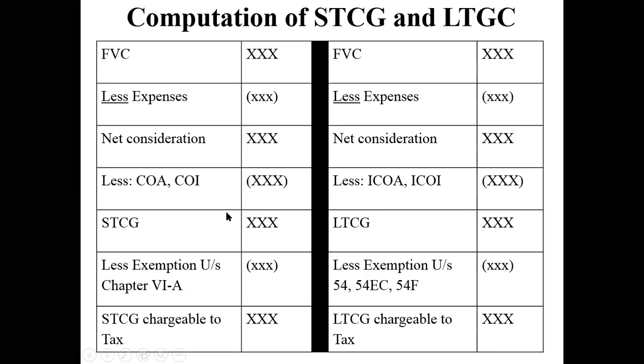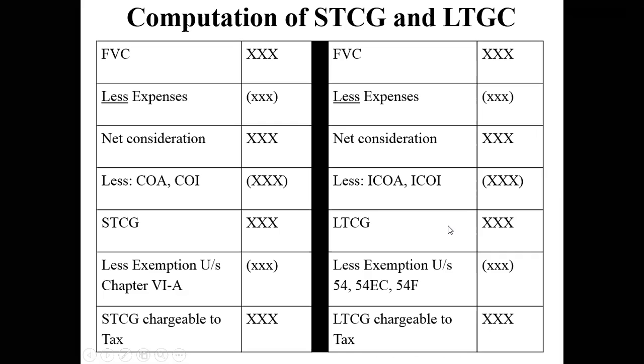Now, this short-term capital gain that you have, you have to add it to your other four heads of income. That means you have income from salary, income from house property, income from business and profession, income from other sources, plus you have to add income from short term capital gain. You have to include only income from short term capital gains when you are calculating your total income. Please note, you are not supposed to add long term capital gain to your total income.